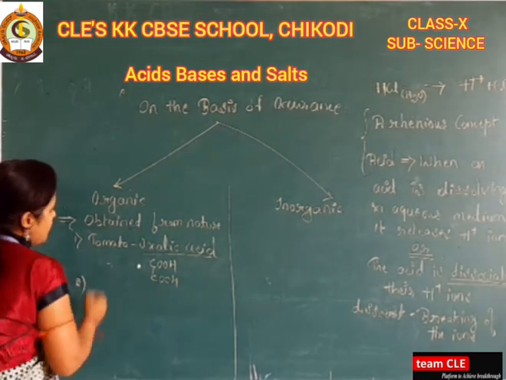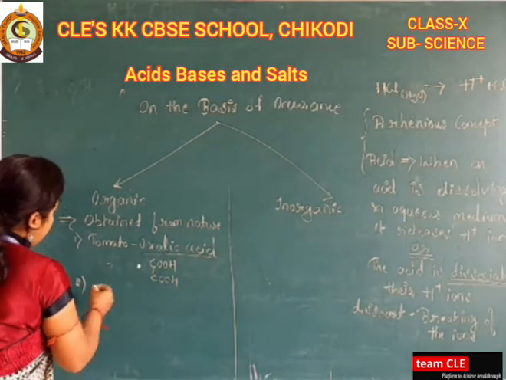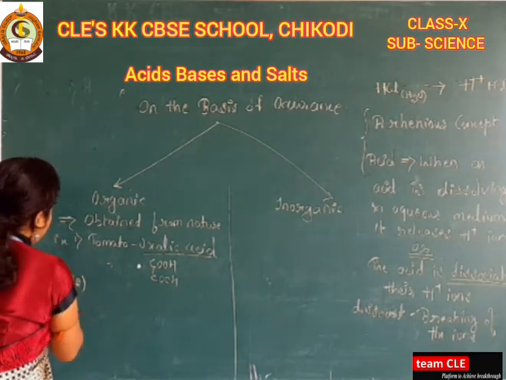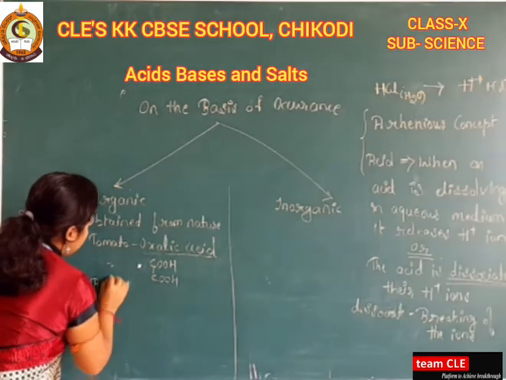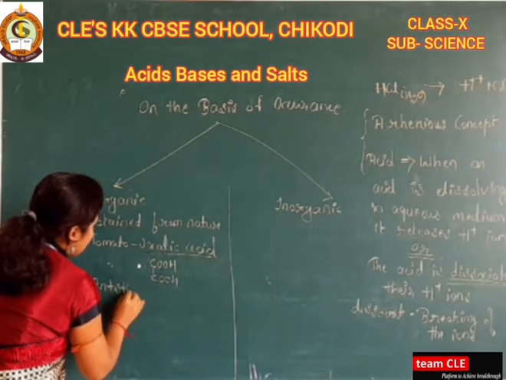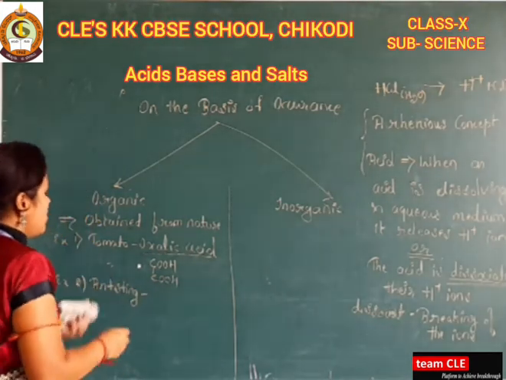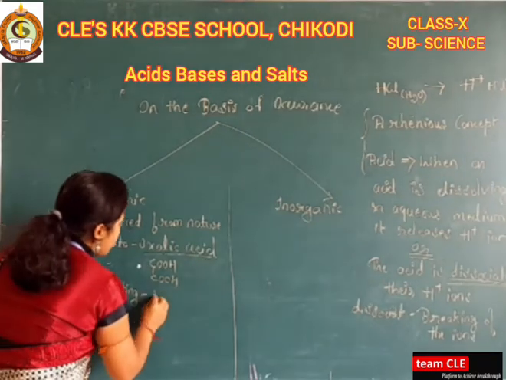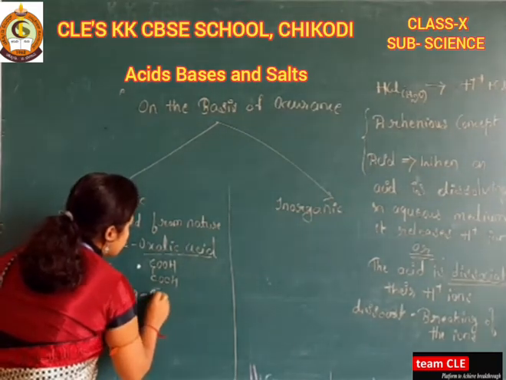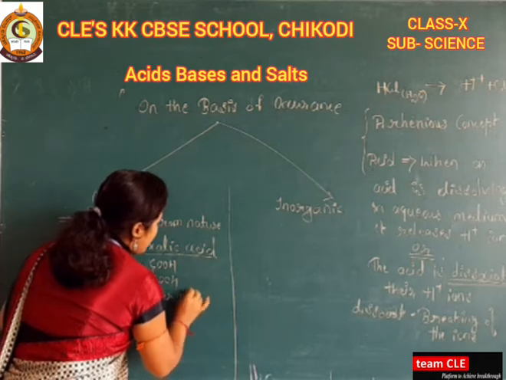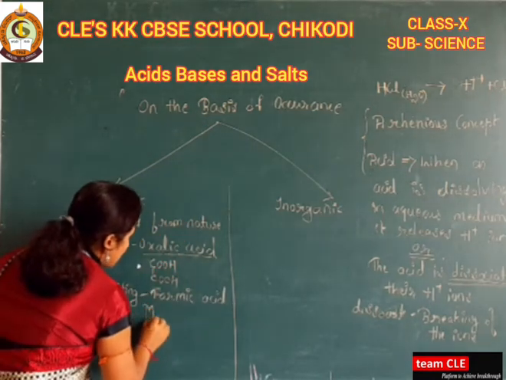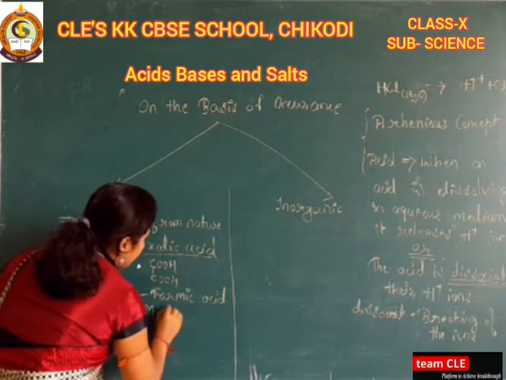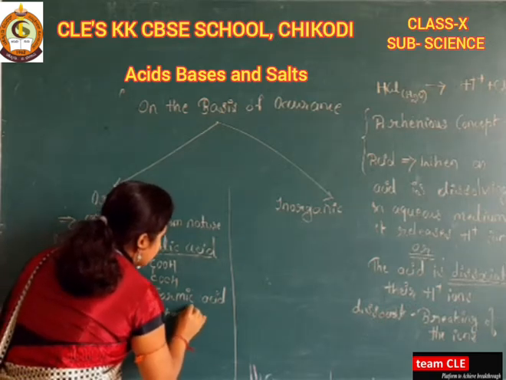Next, just take another example. Okay, so it is an ant sting. So here which acid is present? That is the formic acid, or you can call it methanoic acid, no problem, methanoic acid.